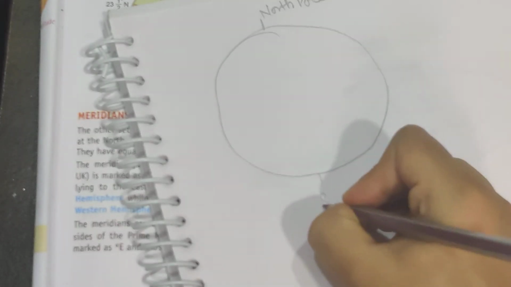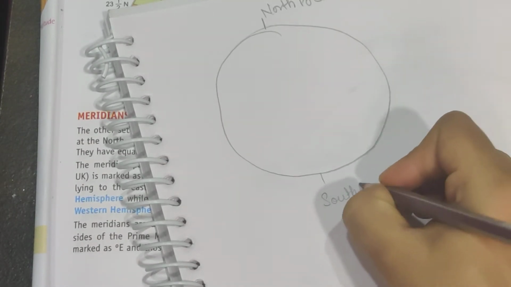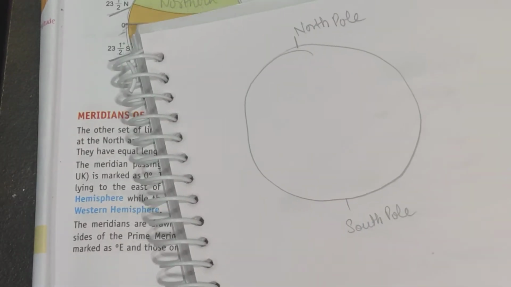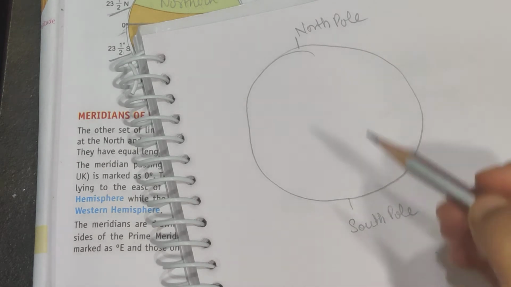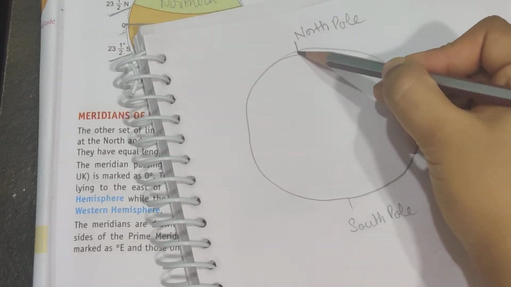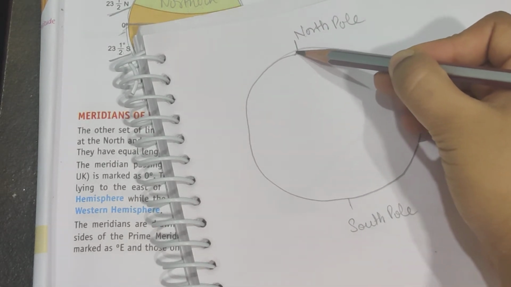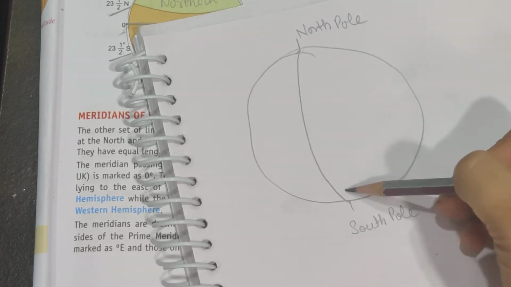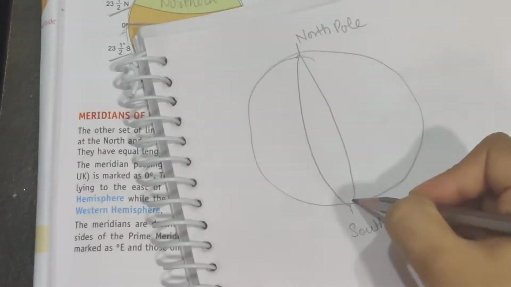We have the North Pole here and the South Pole here. Longitudes are semicircles, which means they go from the North Pole to the South Pole.